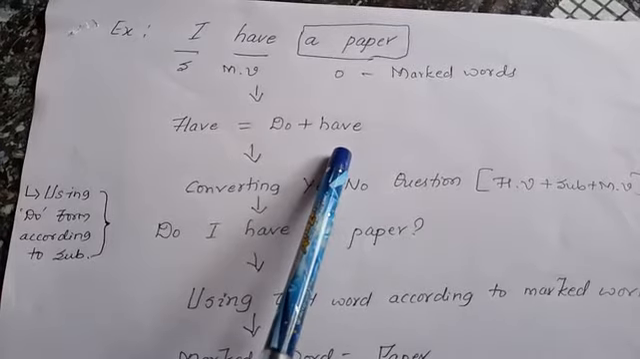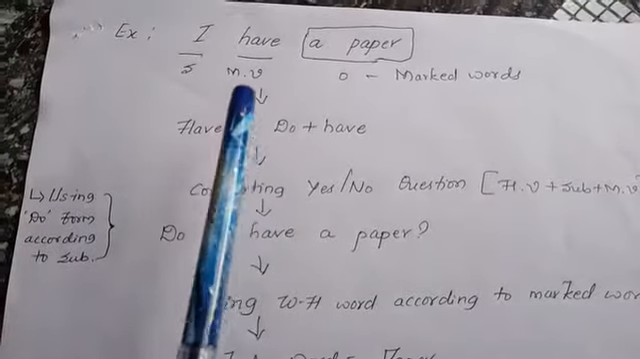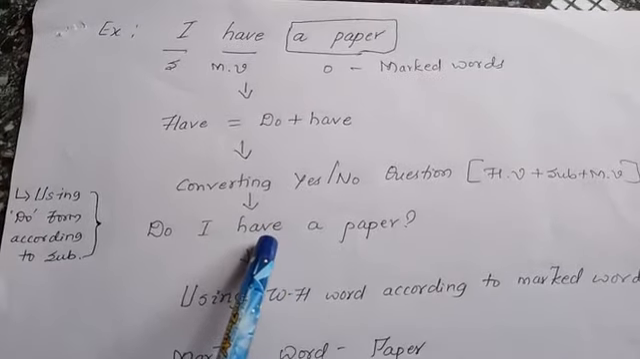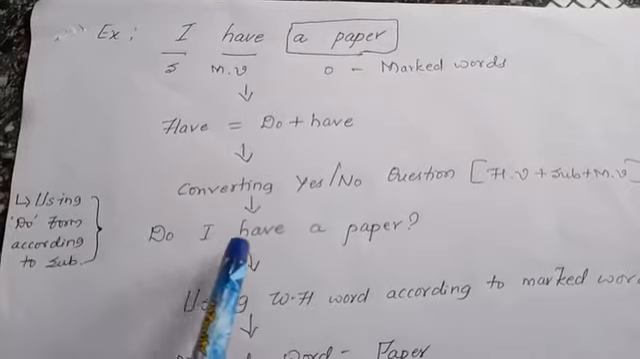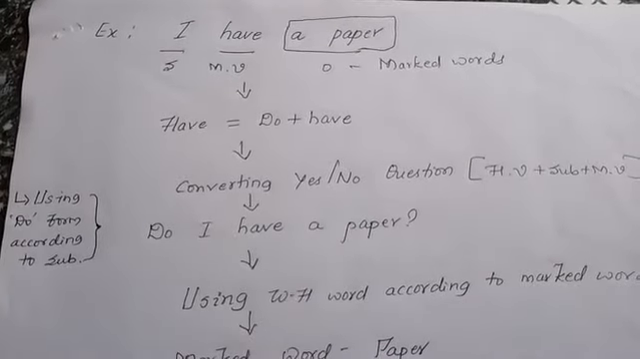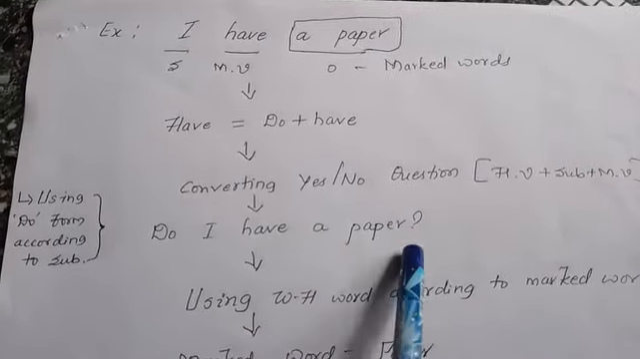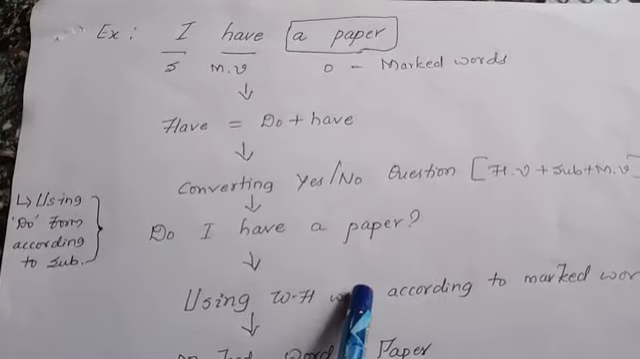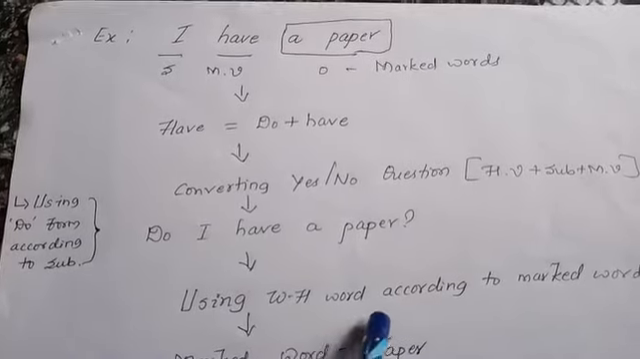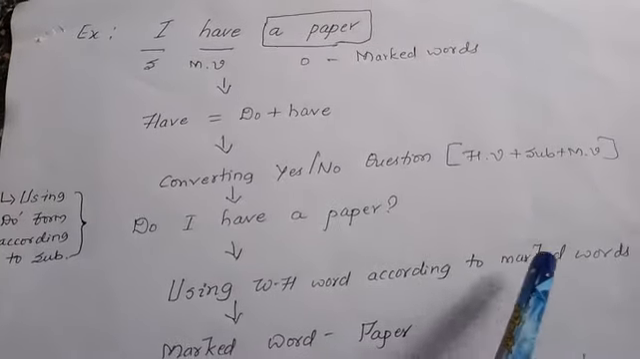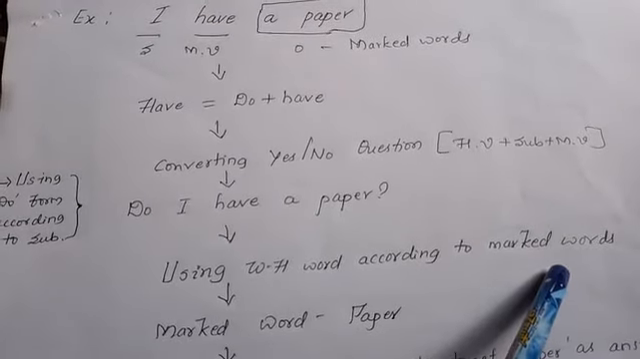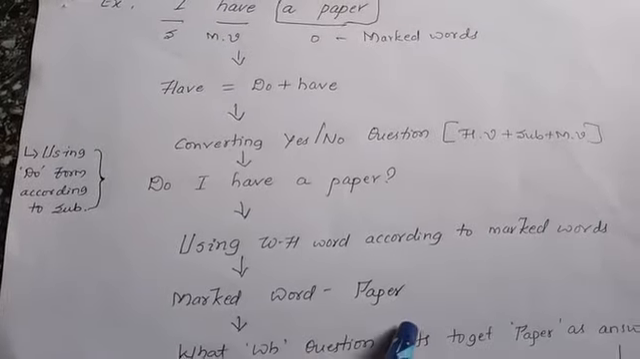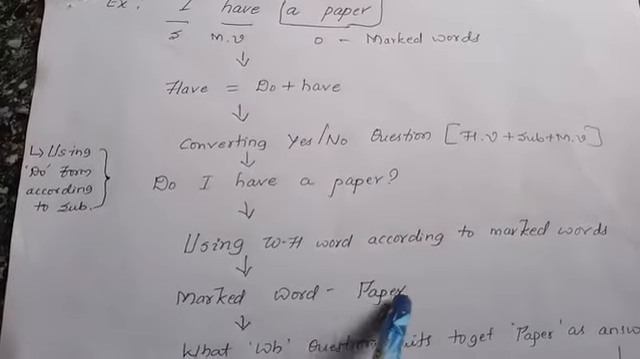Okay. Now, according to this example, the successful conversion into the yes or no type question will be, do I have a paper? And never forget to put the question mark. Thereafter, use a WH word according to the marked words. And what is the marked word in the example? That is paper.